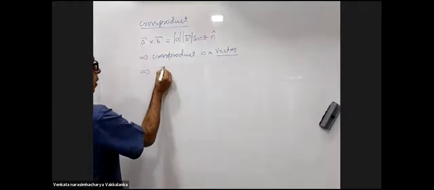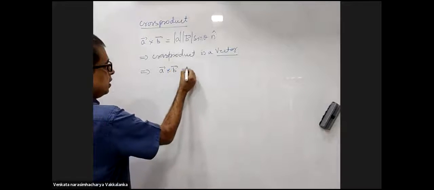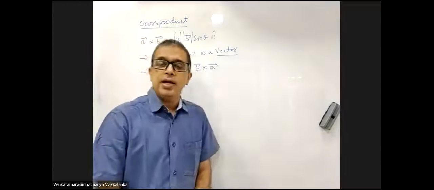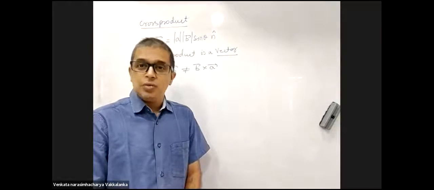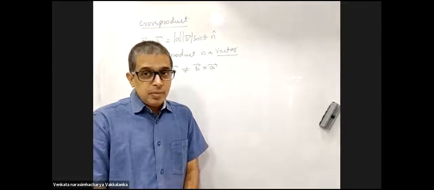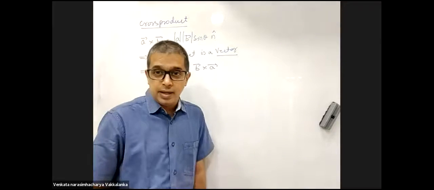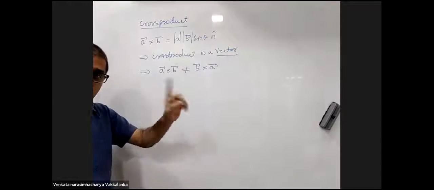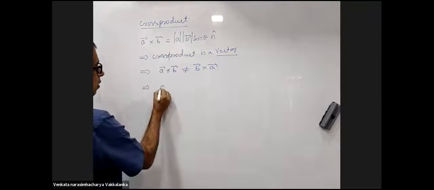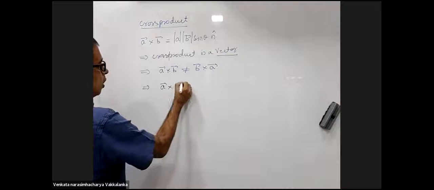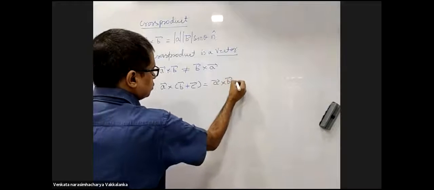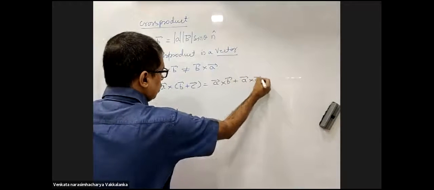Second point, A cross B is not equal to B cross A. In dot product, A dot B was equal to B dot A. A cross B is not equal to B cross A. Third, A cross (B plus C) is A cross B plus A cross C.